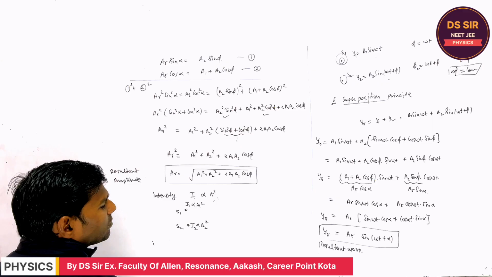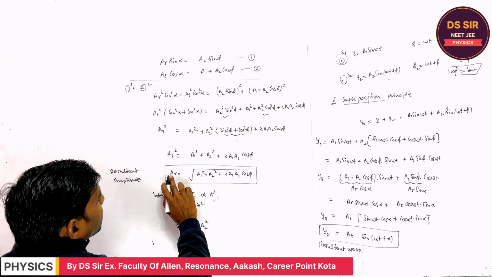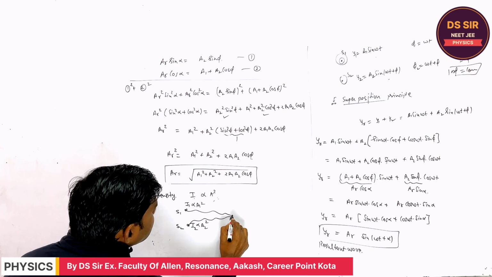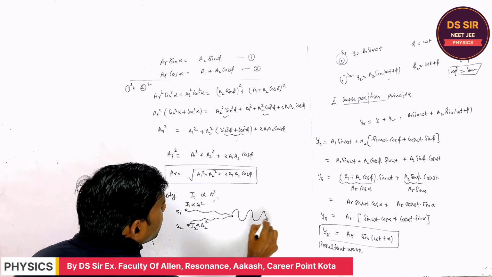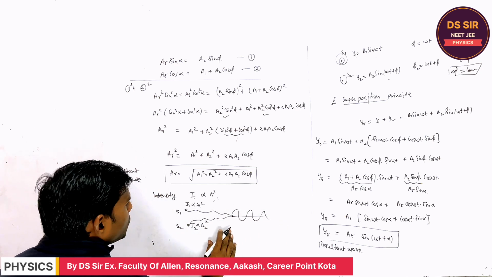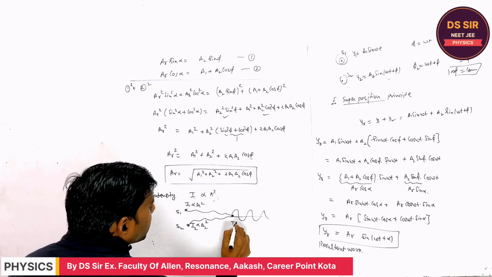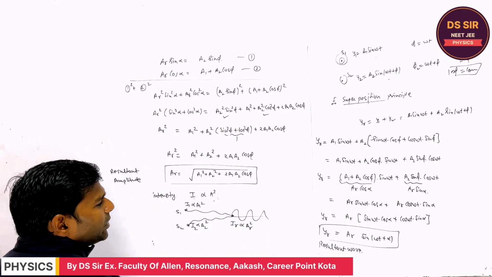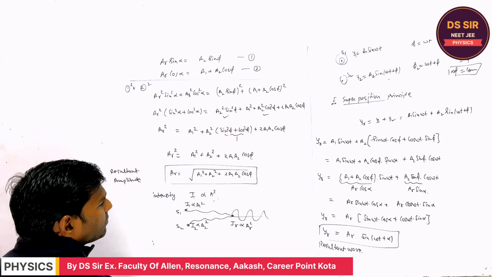And when the two waves reach some point, the resultant wave is obtained, so its intensity is proportional to the resultant amplitude square. Is it clear or not?